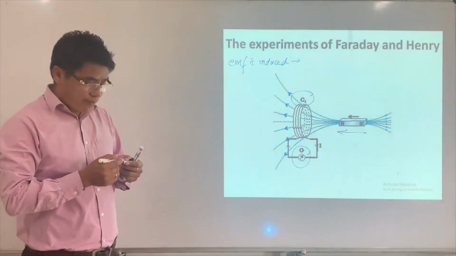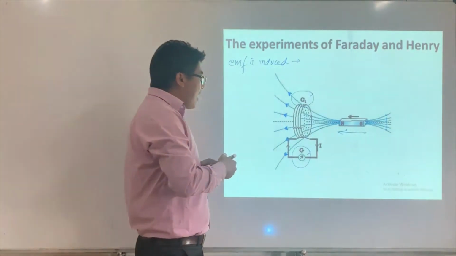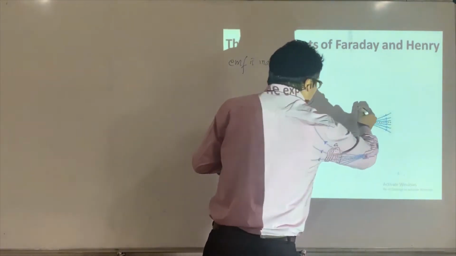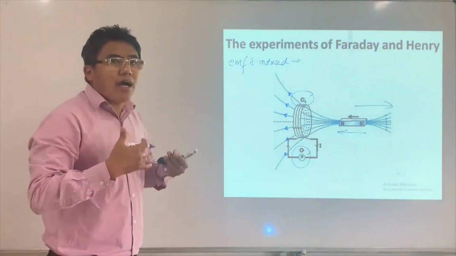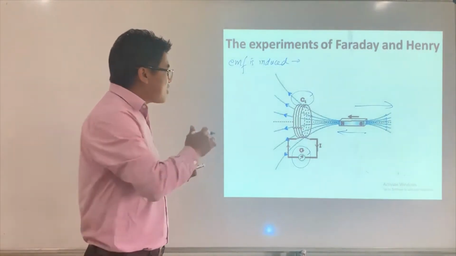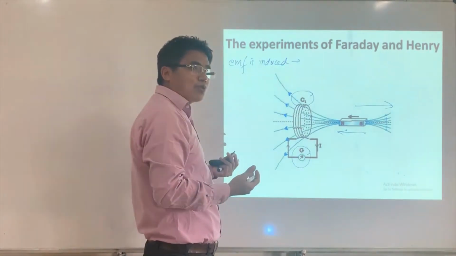This is the first experiment. And then if I move the magnet in the opposite direction, there will be an induced current, but the direction of current is opposite. This was found by these two scientists.